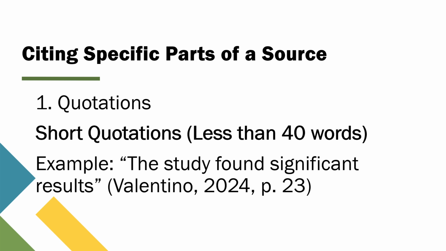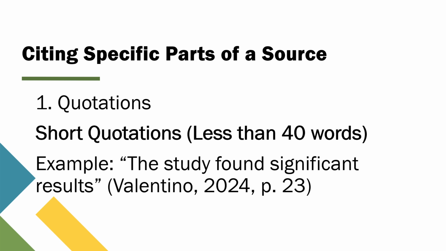For example, if you're quoting a study by Valentino from 2024, your citation would look like this. The study found significant results (Valentino, 2024, p. 23). Let's break that down. For quotation marks, you'll enclose the quoted text in quotation marks to indicate that these are the exact words from the source.